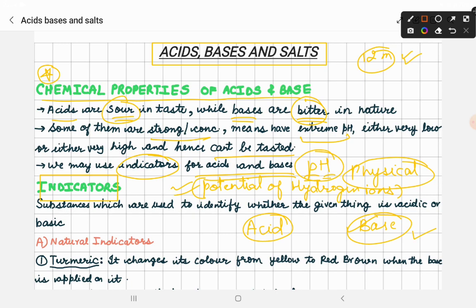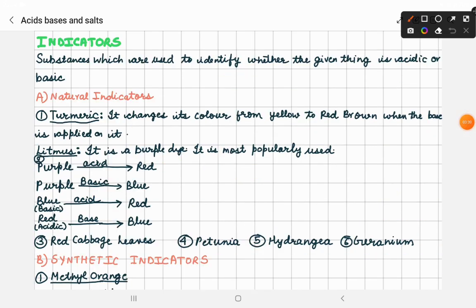That is an important thing, and that we are going to discuss now. See, indicators are those substances which are used to identify whether a given thing is acidic or basic. Now there are two types of indicators. The one is known as the natural indicators. The other one that we will study further is the synthetic or man-made indicators. These are made in factories, whereas the natural indicators are found in nature.